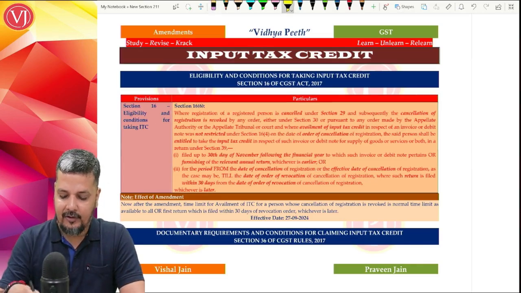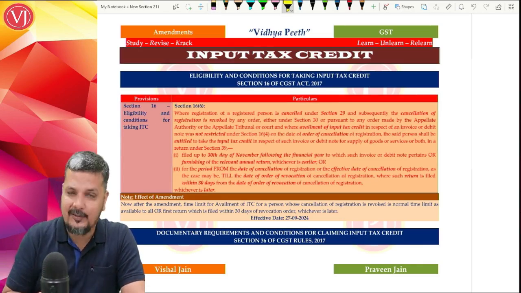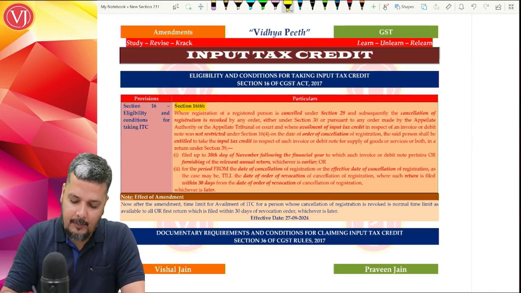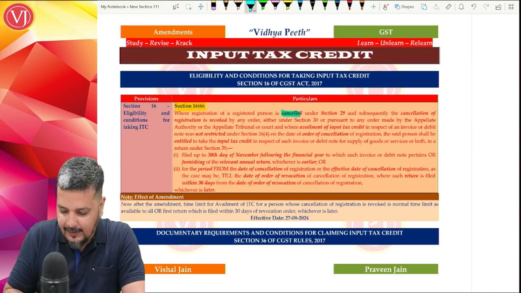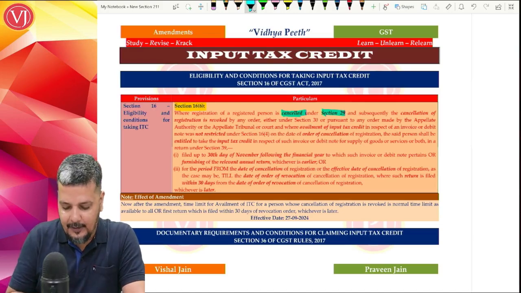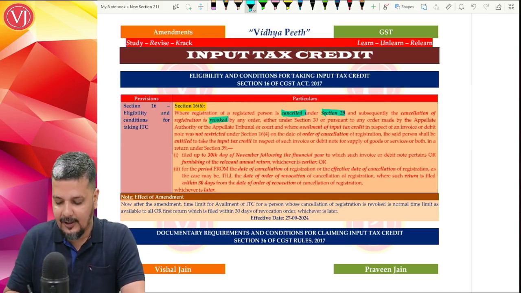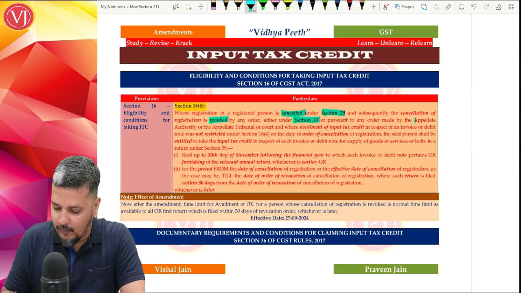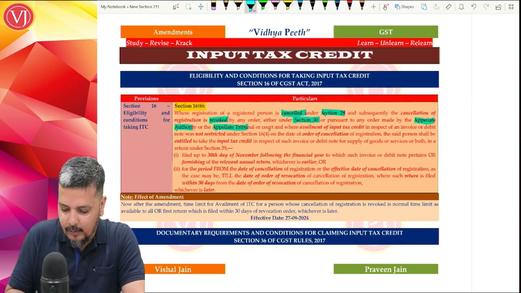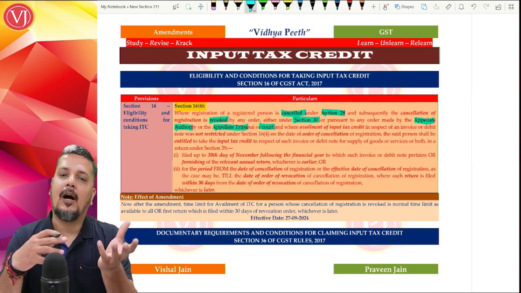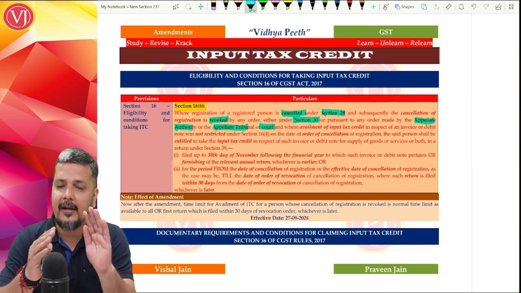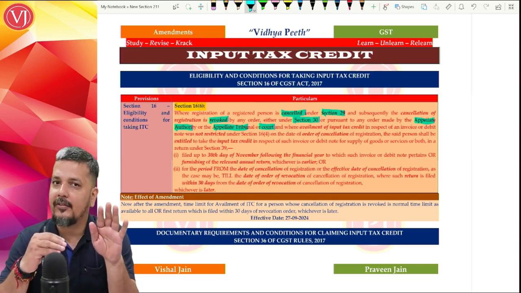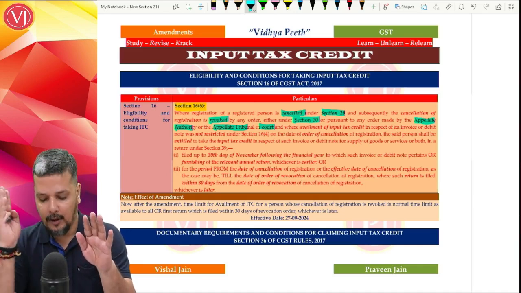One amendment is there in section 16 of the CGST Act, which talks about eligibility and conditions for taking ITC. There is an amendment in section 16 subsection 6, which talks about a situation where the registration of a person has been cancelled under section 29 and the same has been revoked. There is a revocation of cancellation either under section 30, or the cancellation is revoked by the appellate authority, appellate tribunal or court, which means you are becoming alive again. So your registration was cancelled, that is, you're dead, and again your registration is alive. That is revocation of cancellation, either by the process under section 30 or by appeals, that is appellate authority, appellate tribunal or court.